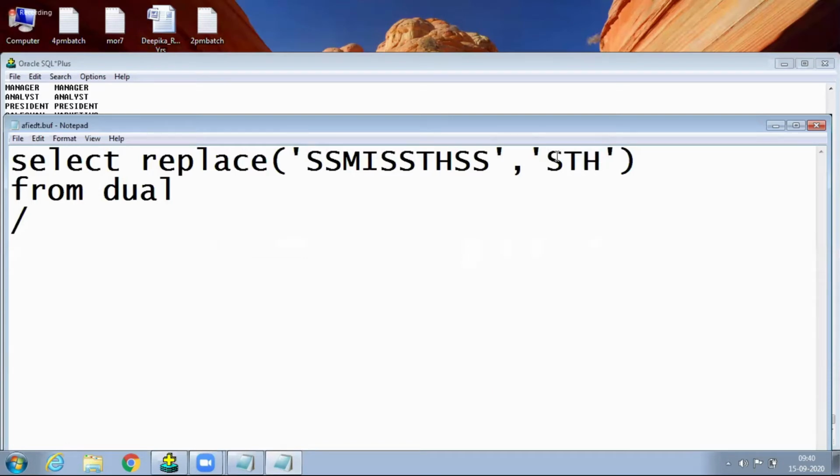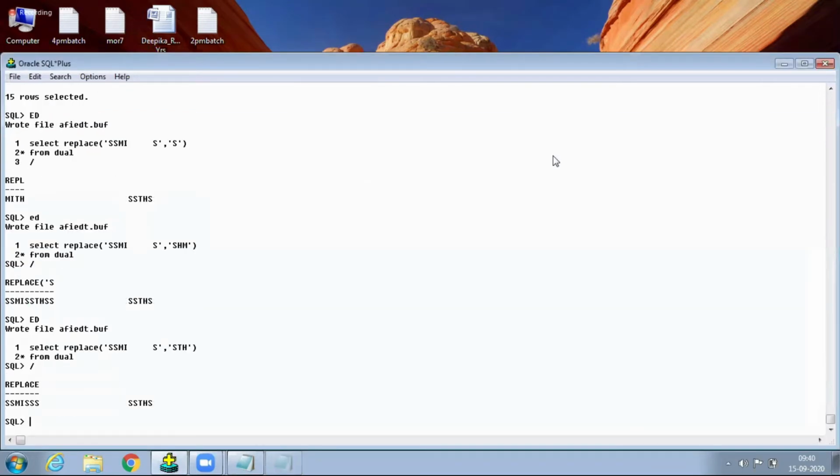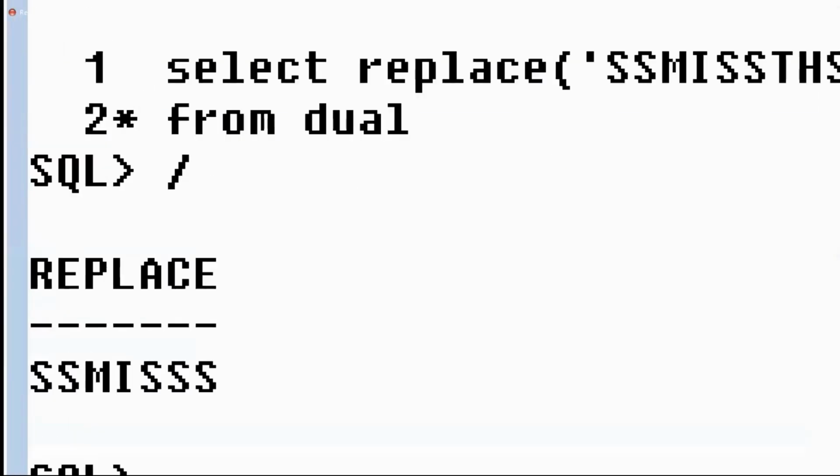Suppose STH is a string that is available, a group of characters in sequence order. Then it is removed. Whenever a string is available, that string is removed. Now check it out. STH is removed. Observe here, that's why SSMI, SSS is there.